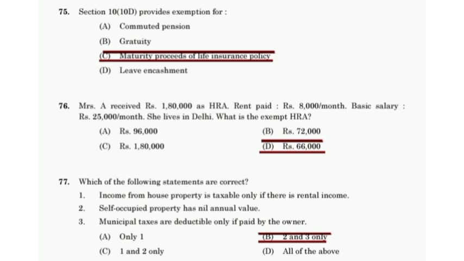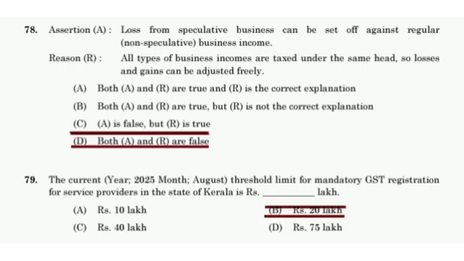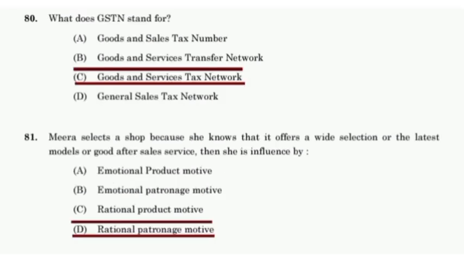Mrs. A received 1,80,000 as HRA, rent paid 8,000 per month, basic salary 25,000 per month. She lives in Delhi. What is the exempt HRA? 66,000. Which of the following statements are correct? 2 and 3 are correct. Self-occupied property has nil annual value. Municipal taxes are deductible only if paid by the owner. The current year 2025, month August, threshold limit for mandatory GST registration for service providers in the state of Kerala is 20 lakh. GSTN stands for Goods and Services Tax Network.